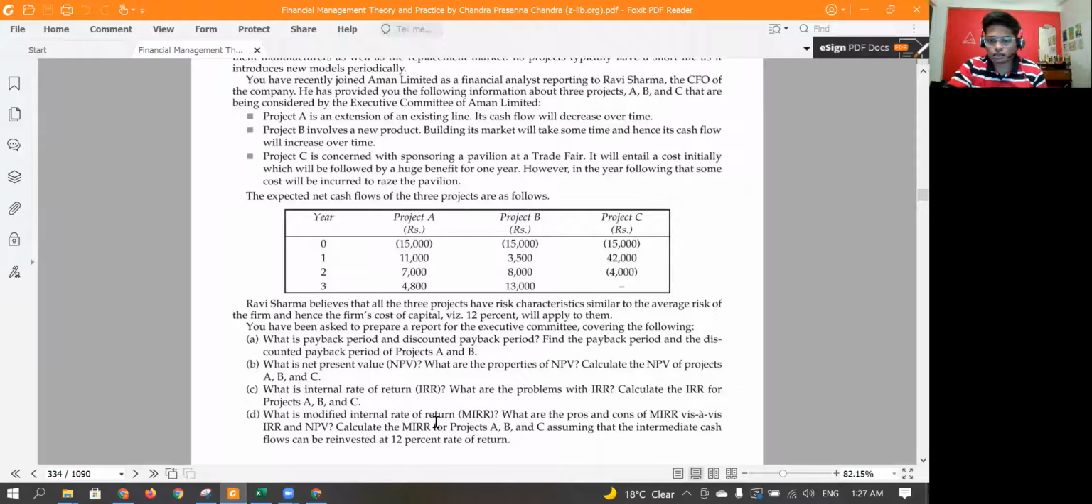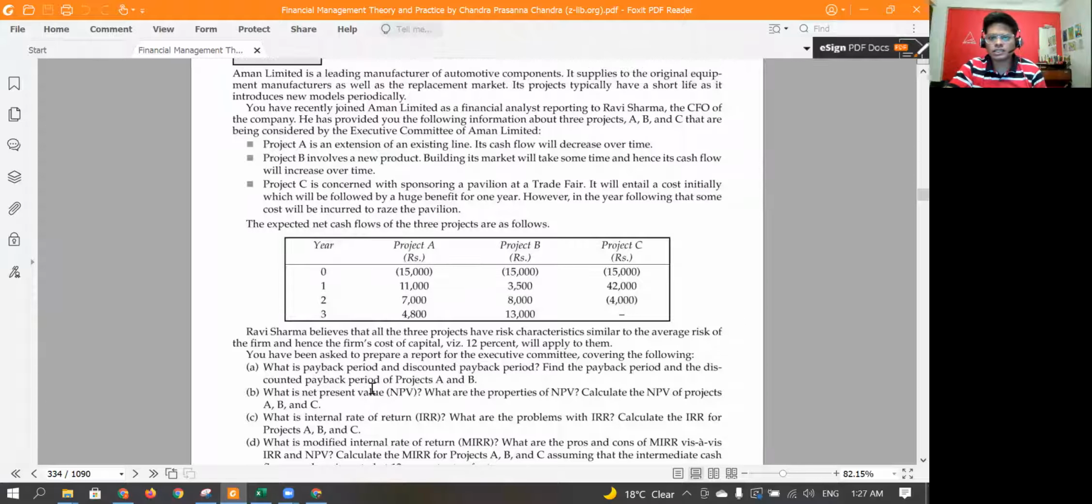Again, the fourth question is not relevant for us because MIRR has not been covered in class. So only these first three questions we'll be covering. This is a little bit bigger case because there are three projects. So let's quickly get started. You can again take a screenshot if you want and try it on your own.